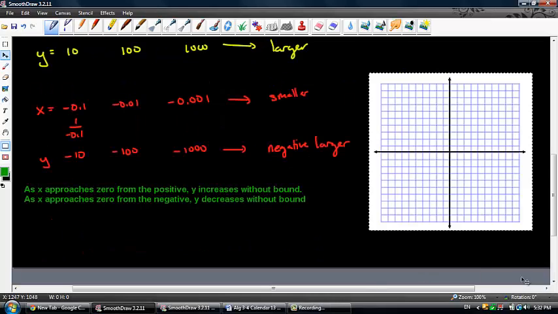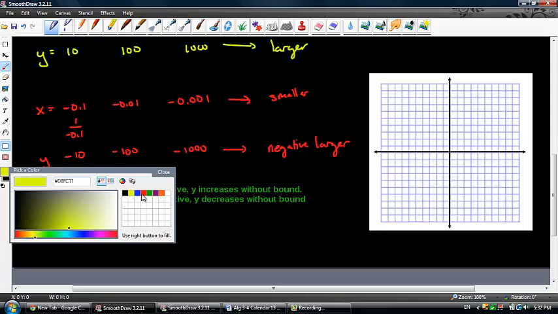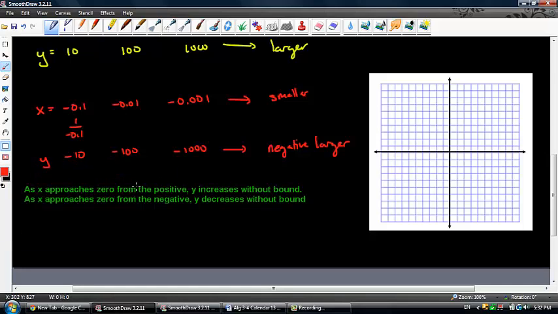Okay, so we're back, and I want to rephrase something here. We said as x gets smaller. I want you guys to be a little more specific and say as x approaches 0 from the positive, y will increase without bound, and as x approaches 0 from the negative, y will decrease without bound. So don't use smaller or bigger. We say as x approaches 0.